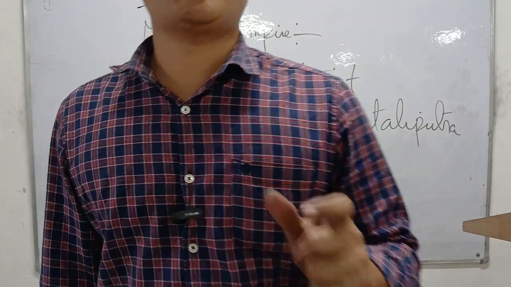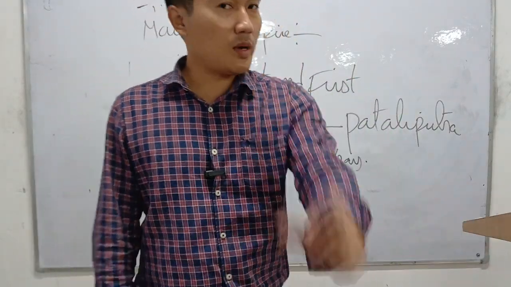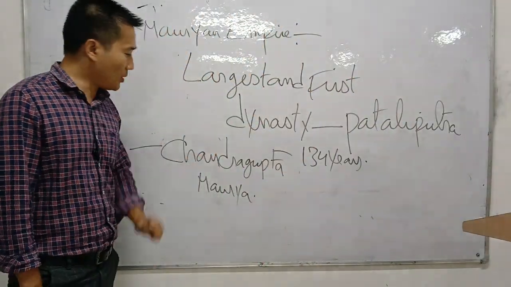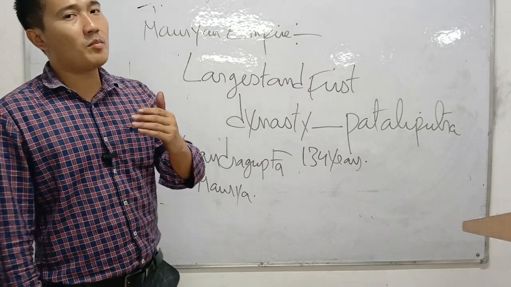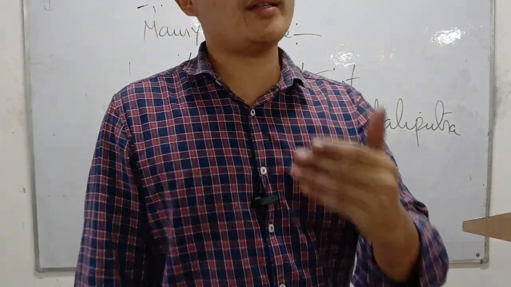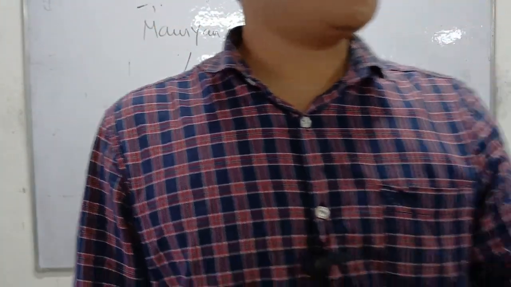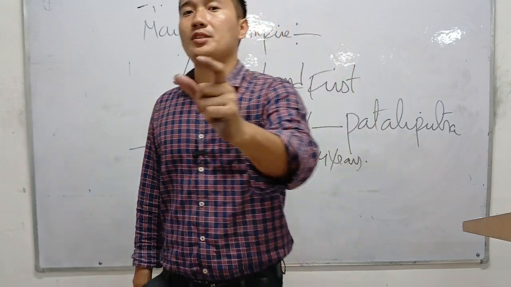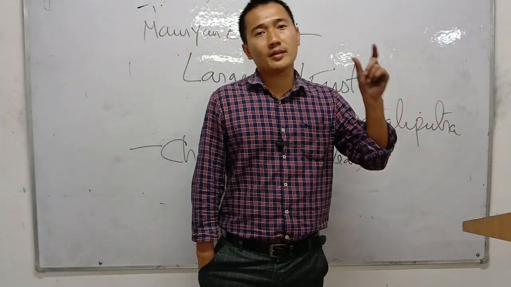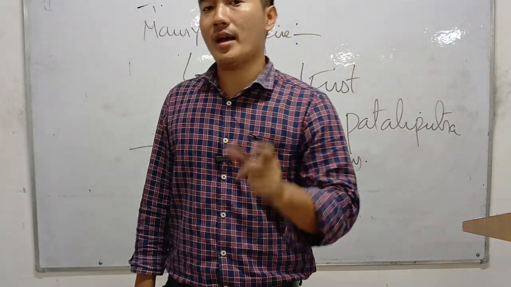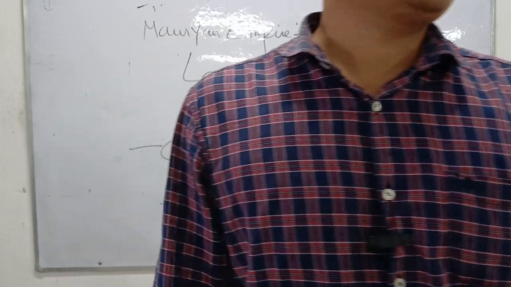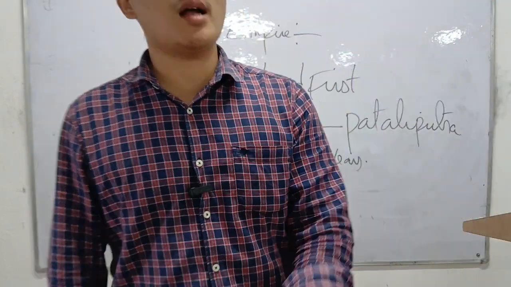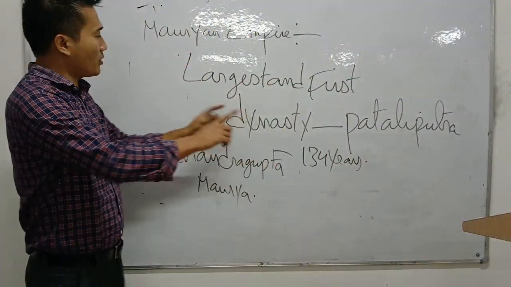Pataliputra was the capital city of the Mauryan dynasty. Remember, it was founded by an Indian, Chandragupta Maurya. It was Chandragupta Maurya who founded the Mauryan dynasty, the largest and the first dynasty to be established in India. And remember, the capital city is Pataliputra, and they ruled for almost 104 years.